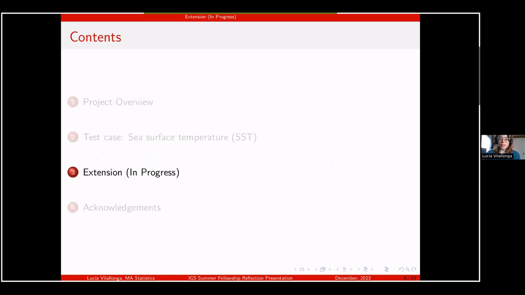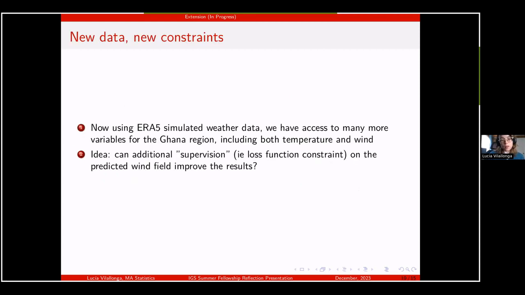So after implementing this model and getting it working on sea surface temperature, I wanted to extend this to land temperature and other variables that we're actually interested in predicting. To do this, we started with ERA5 simulated weather data, for which we have access to many more variables in the Ghana region, including both temperature and wind. So now the idea is, can additional supervision or additional constraints on the predicted wind improve the prediction results?